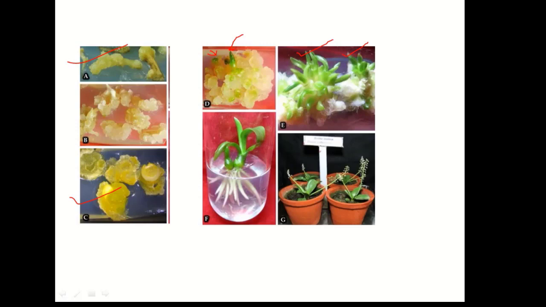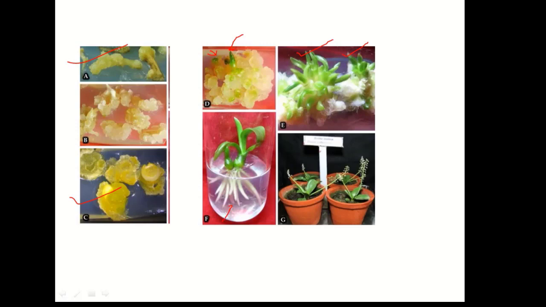That means reduce the cytokinin concentration, and it will lead to a different organ formation.